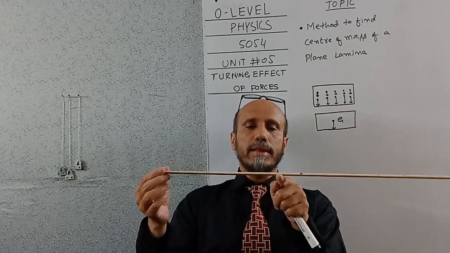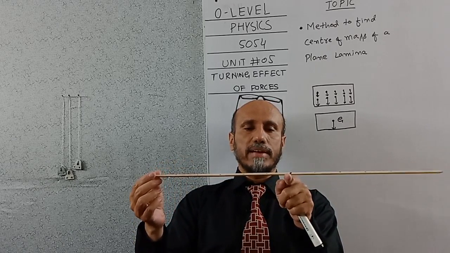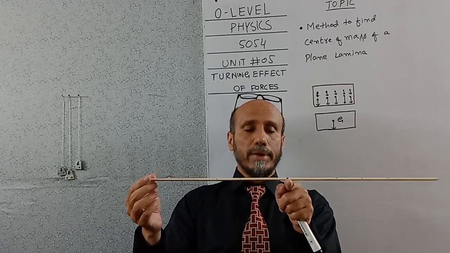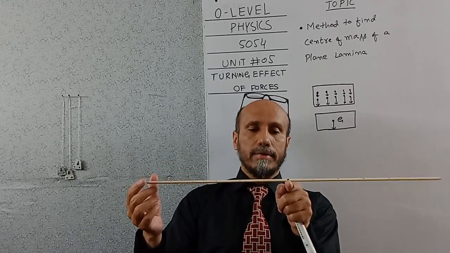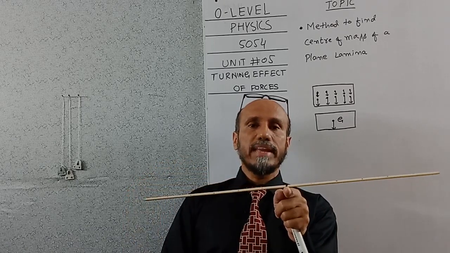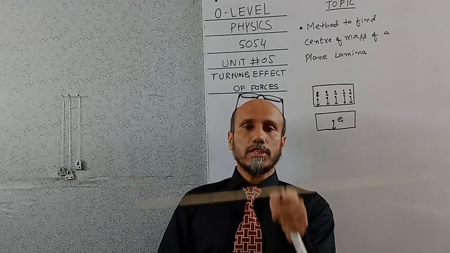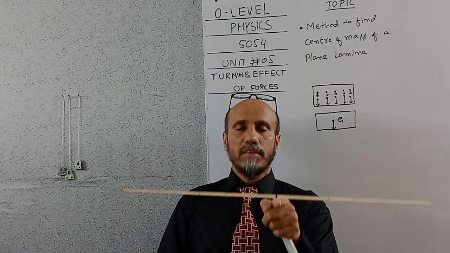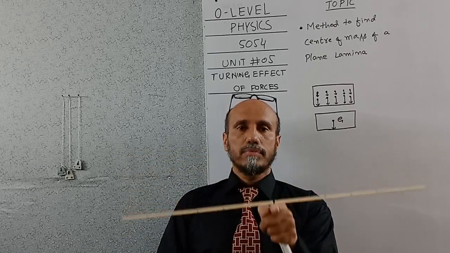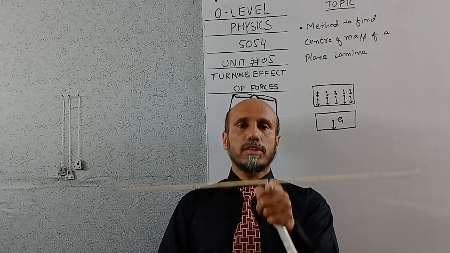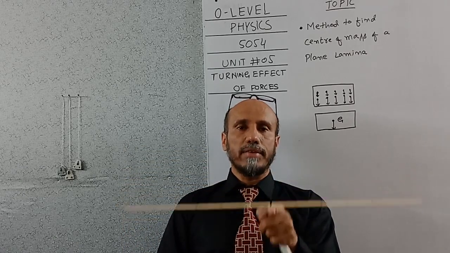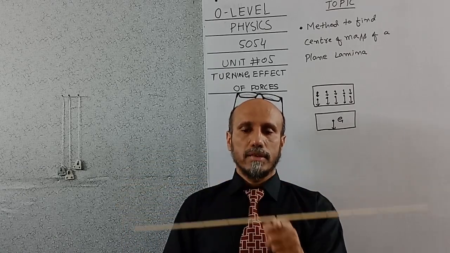But when I move this stick on my finger, which acts like a pivot, at this point the stick is now balanced. If I move my finger up and down, it is still balanced. So this point is called its center of gravity or center of mass.